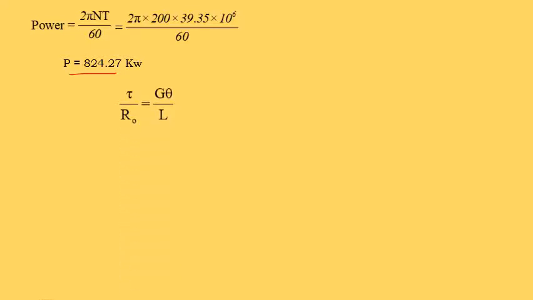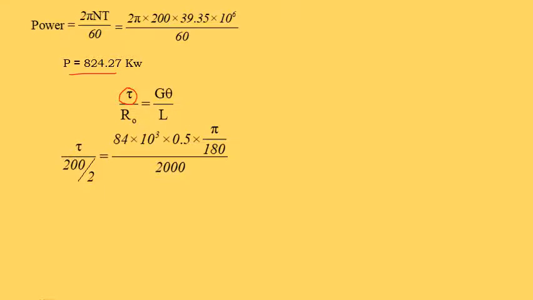Next, we again use the second part of the torsion equation, tau by R naught is equal to G theta by L. In this equation, tau is unknown. We need to determine this tau value. R naught is nothing but capital D by 2, so capital D is 200 divided by 2 gives the radius.